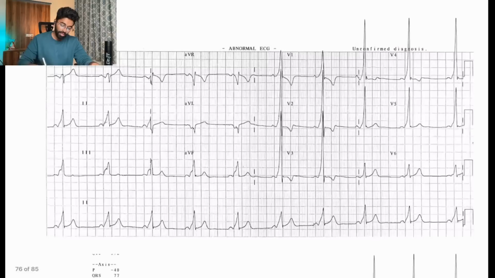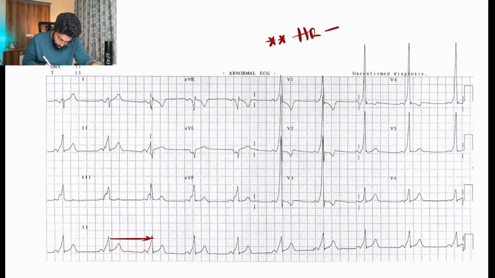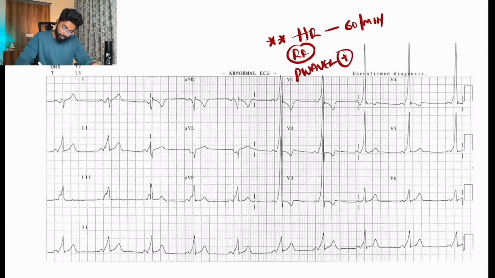Right. Let us move forward and look into the next ECG. The heart rate is somewhere around 60 per minute, with an almost regular rhythm. I have a P wave, but the PR is very short, and I can clearly see a broad QRS is present.